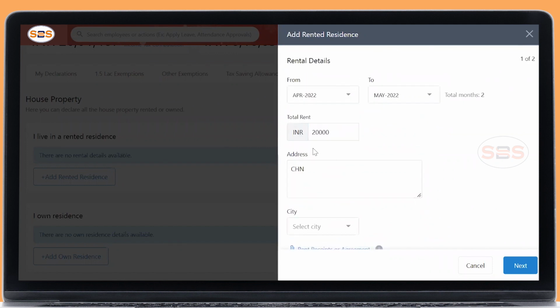So here I'm declaring only 20,000. Since it is less than ₹1,00,000, don't think the landlord PAN number is not required. If your total rental value for this financial year is more than a lakh rupee, you need to collect the PAN card number or PAN card copy from your landlord. Even if each is less than 1 lakh, combining two or three rental homes, if it is more than a lakh rupee, please collect your landlord's PAN number for all the rental homes.